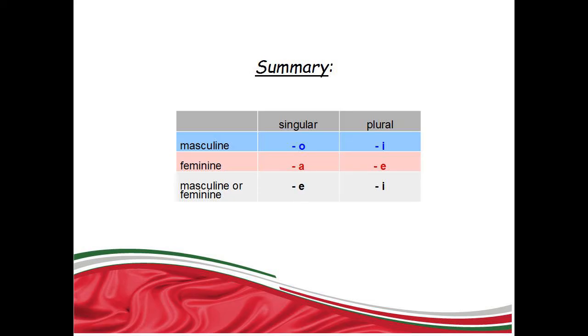Now let's see the summary of this lesson quickly. In Italian, the nouns might end in O, in A, or in E. To make the plural form, you need to change the endings of the nouns. The ending O changes into I. The ending A changes into E. The ending E changes into I.